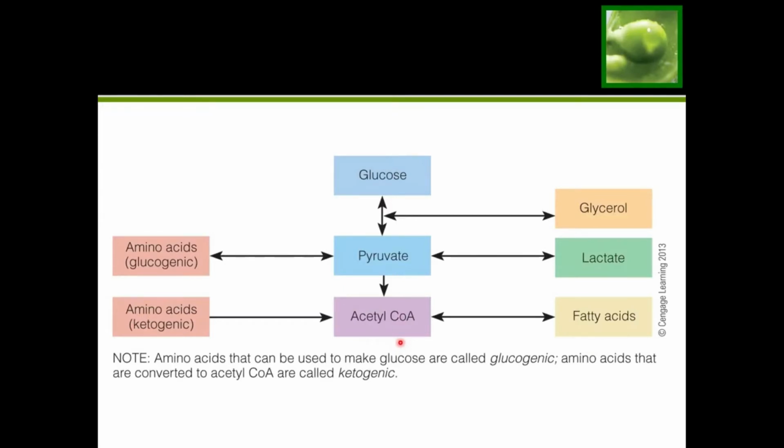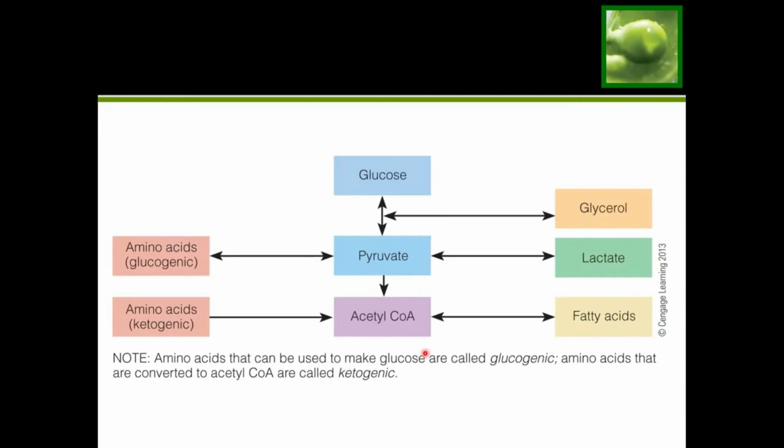Now again, think about it. The triglycerides are made of 1 glycerol and 3 fatty acids. So thinking of it that way, only a small part of the fat can be used to make glucose, because the rest of the fat is actually made of fatty acids, and those cannot be used to make glucose.